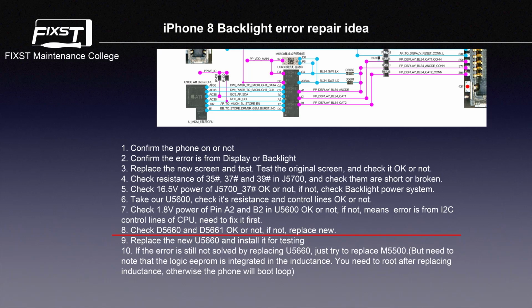Check D5660 and D5061 OK or not. If not, replace new. 9. Replace the new U5660 and install it for testing. 10. If the error is still not solved by replacing U5660, just try to replace M5500.